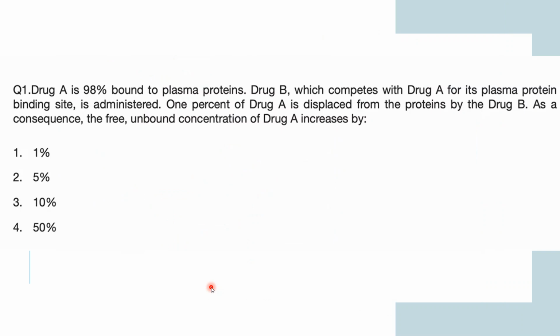Drug B, which competes with drug A for its plasma protein binding site, is administered. 1% of drug A is displaced by drug B, and as a consequence, the free unbound concentration of drug A increases by. Is it 1%, 5%, 10%, or 50%? Anyone?